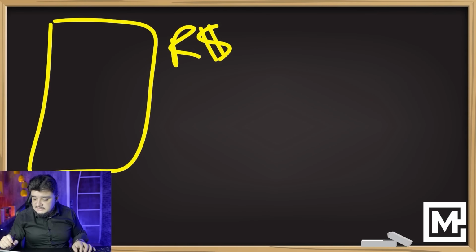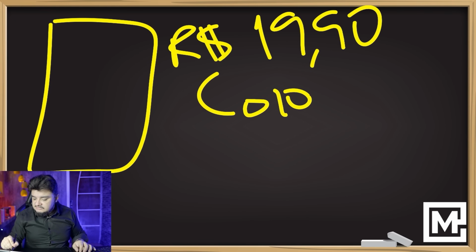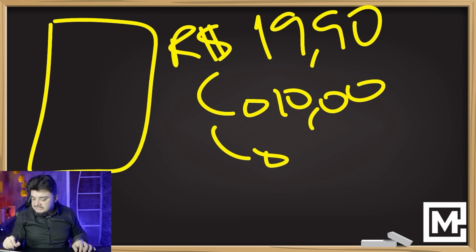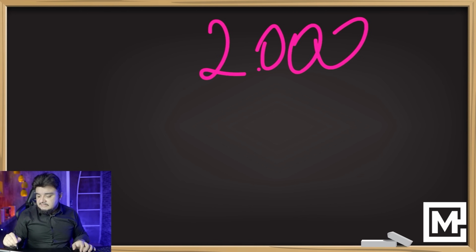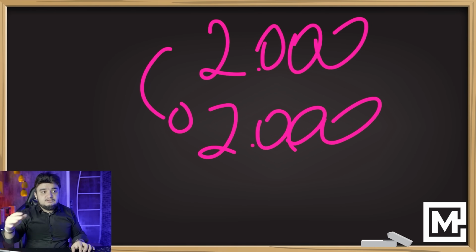You sell this PDF for, I'll give you an example here. For instance, you sell it for approximately $19.90, right? And let's say your cost to sell this product is $10. $10 in total. How much do you make in this case? Let's calculate. $9.90. Got it? So, almost 100% of your return. So if you put, well, I'm going to put $2,000 into this product here. If you can get the metrics right, you will get another $2,000 back. In other words, what investment do you make with that? It doesn't exist. There is no investment at all.